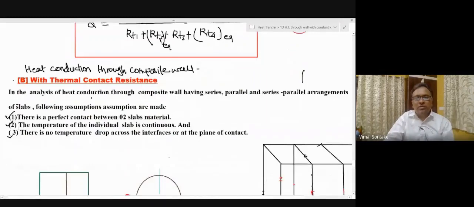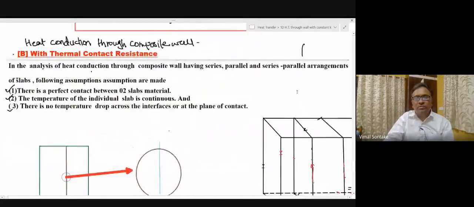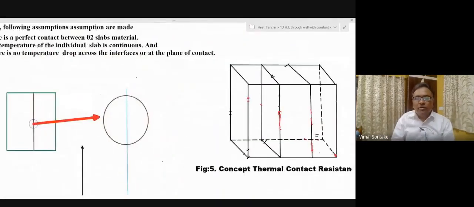Let us consider one such composite system made up of three individual slabs of different materials A, B, and C. Let us say the thickness of the slab A is L1, of B is L2, and of C slab is L3.